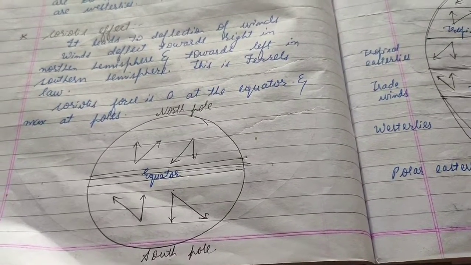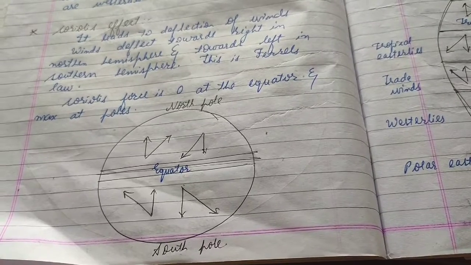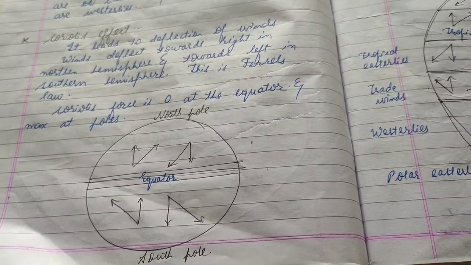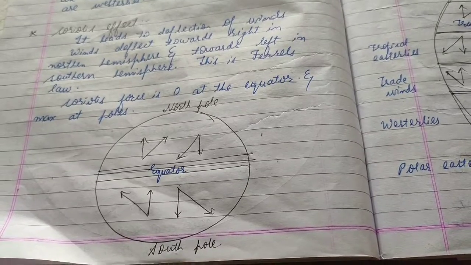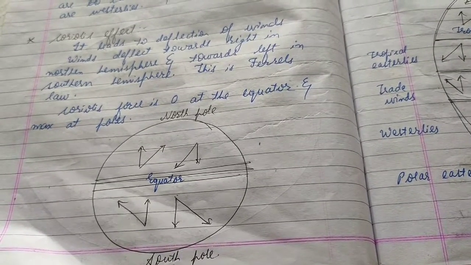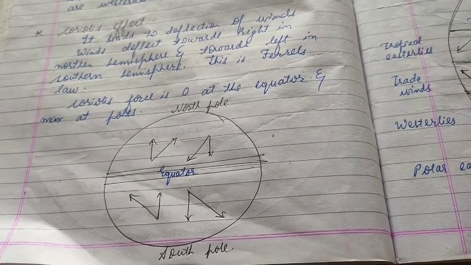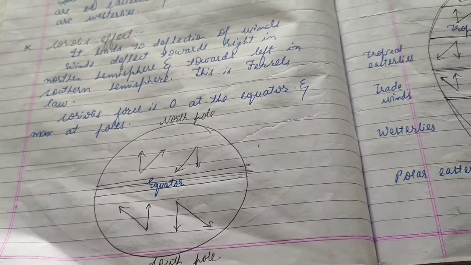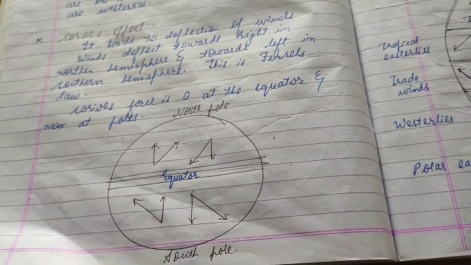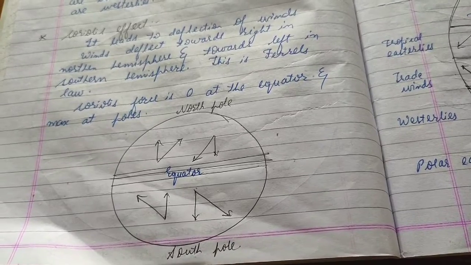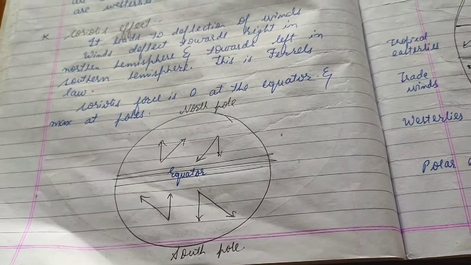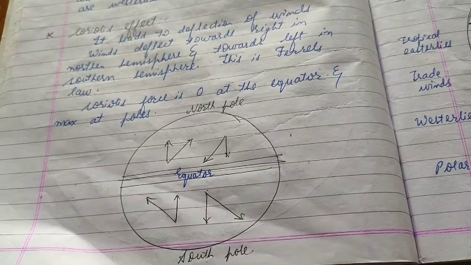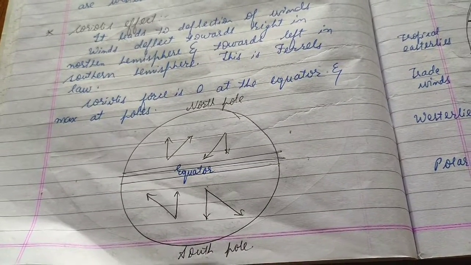Now before we move forward and see the primary, secondary and tertiary winds in detail, let us know what is meant by Coriolis effect. Coriolis effect is basically related to the deflection of winds. These planetary winds, meaning the primary type of winds, blow from one pressure belt to the other pressure belt and deflect in a particular direction. That effect is called the Coriolis effect.